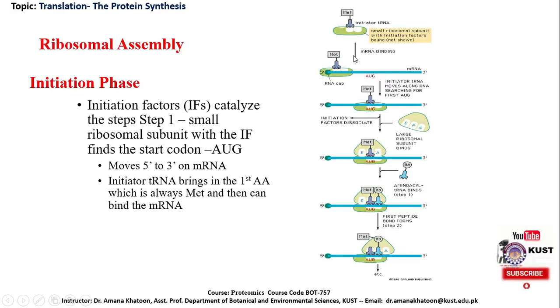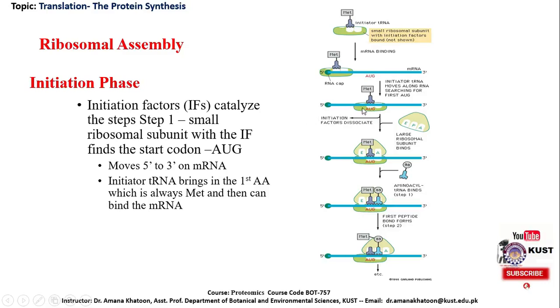After this binding, this small complex will get attached to the messenger RNA, and now this small complex will move on the messenger RNA towards the 3' end to find the initiation codon, that is AUG. When it finds the AUG initiation codon, it fixes itself on this codon. Here we can see.